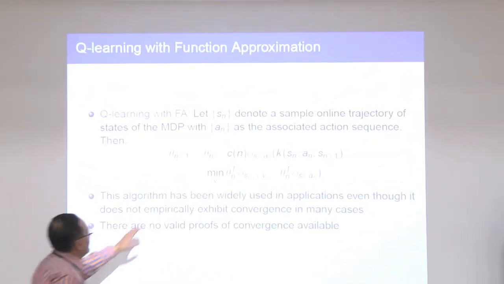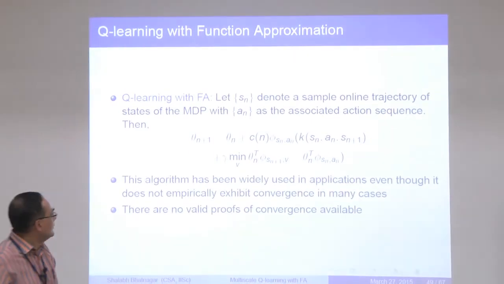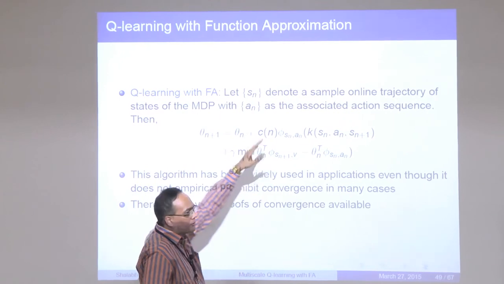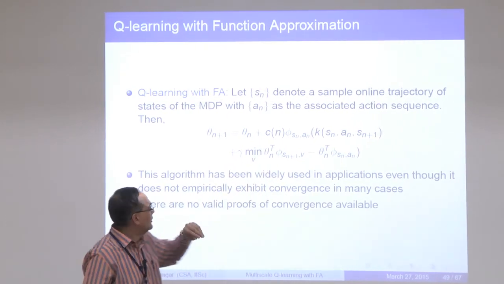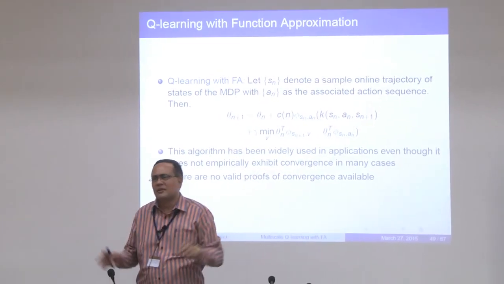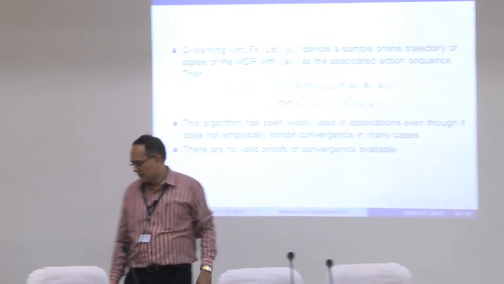So there's the Q-learning algorithm with function approximation. You have the minimization over this. The minimization is over the future costs that are discounted. Now what we know is that because of the off policy problem, essentially the theta n can diverge, and that is happening because the policy is being shifted quite often here.